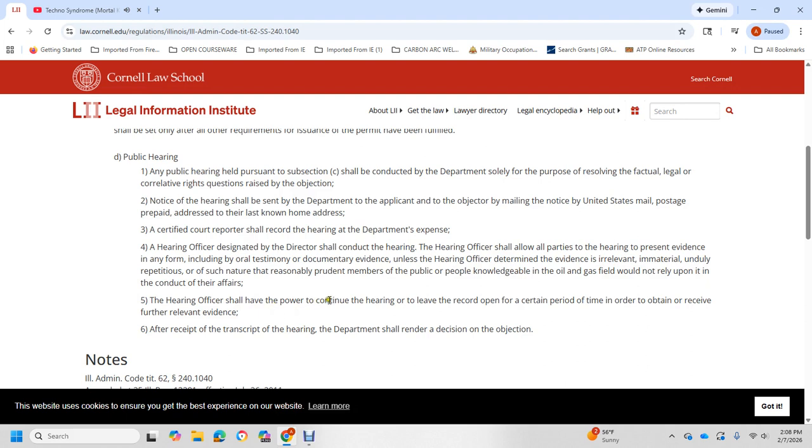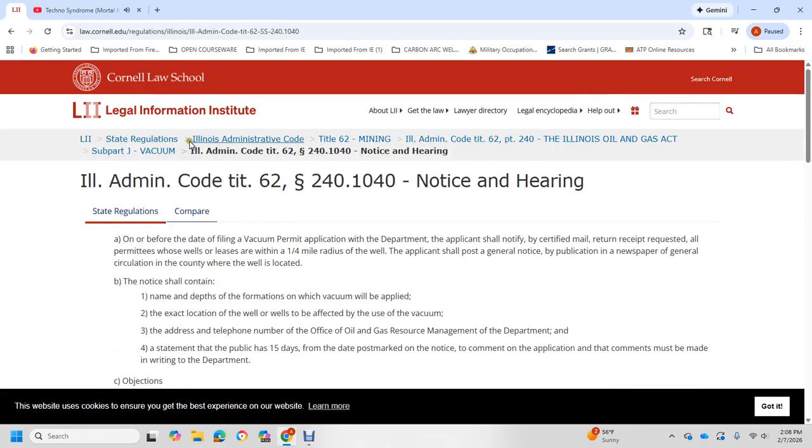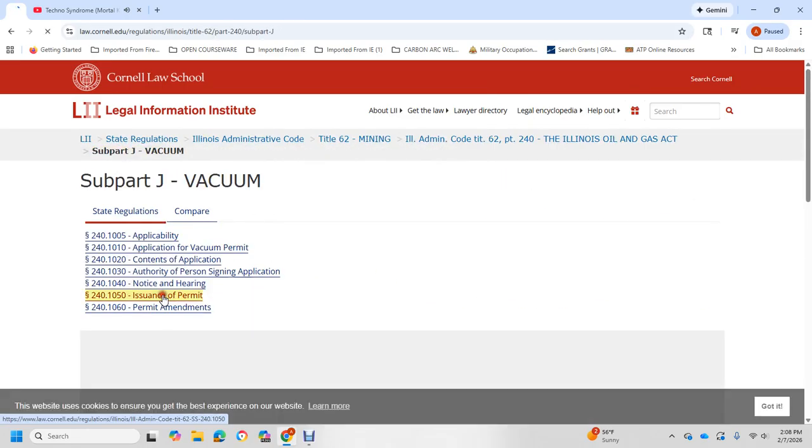The hearing officer shall have the power to continue the hearing or leave the record open for a certain period of time in order to receive further evidence. After receipt of the transcript of the hearing, the department shall render the decision on the objection.